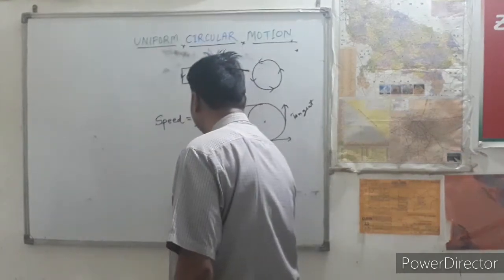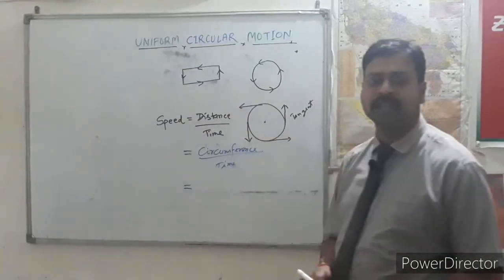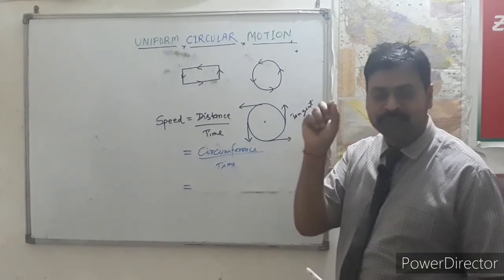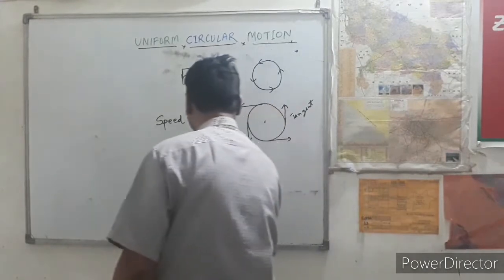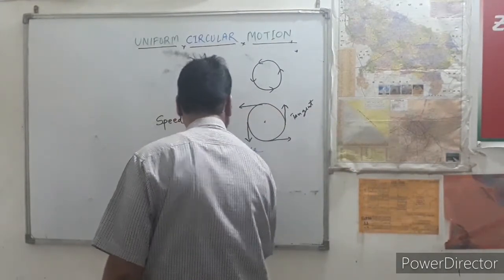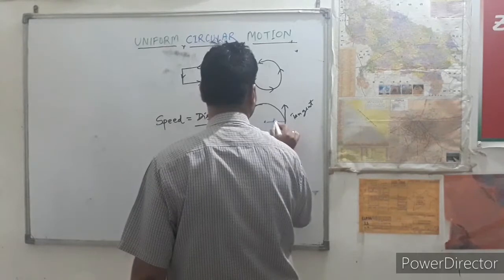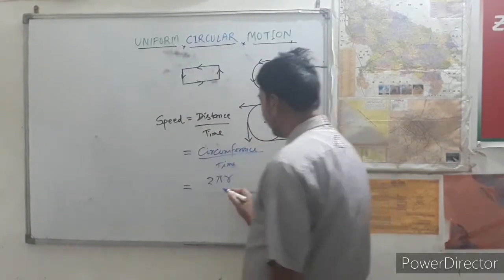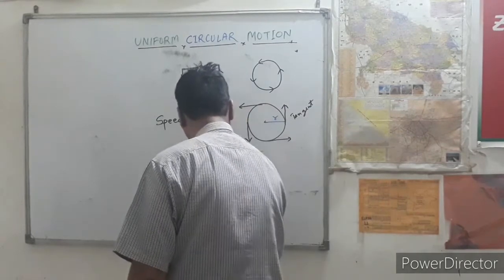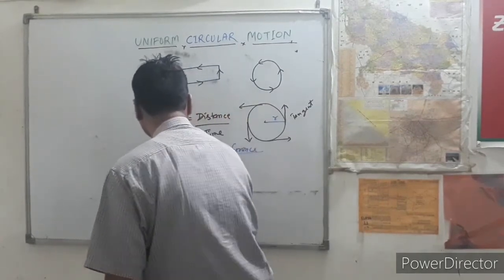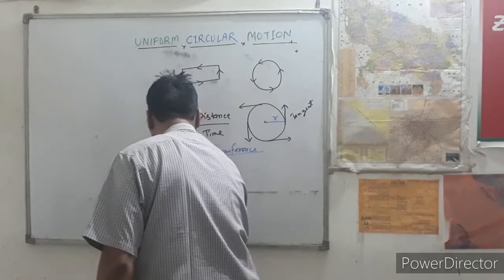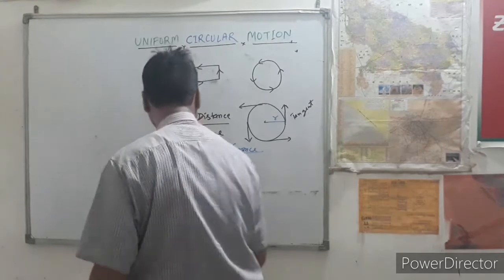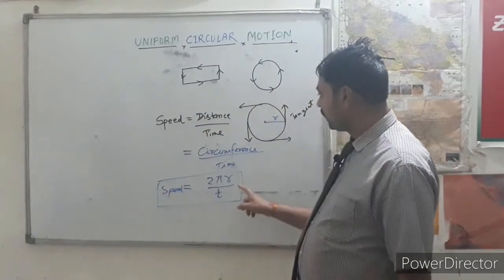Please remember the formula of the circumference of a circle: 2 pi r, if the circle has radius r. So 2 pi r upon t is the speed. Speed is equal to 2 pi r upon t.